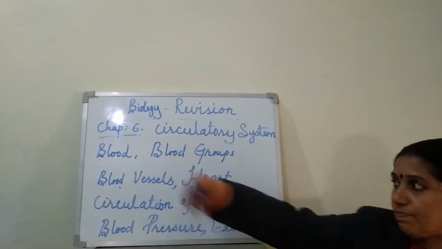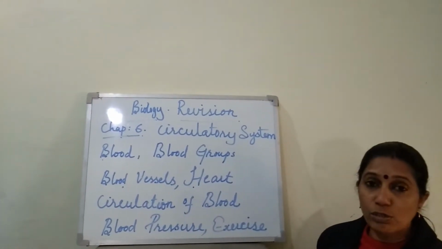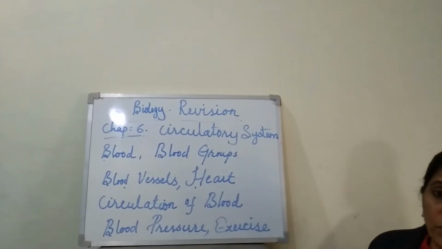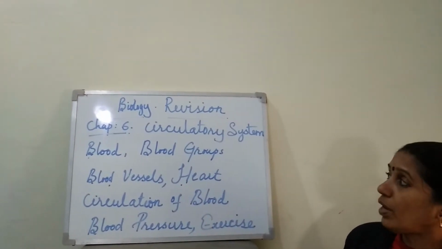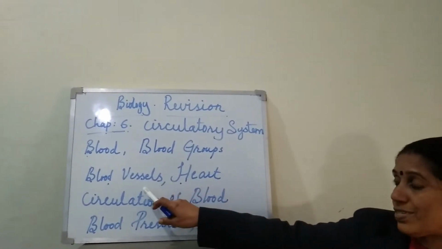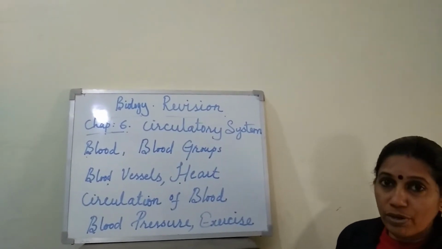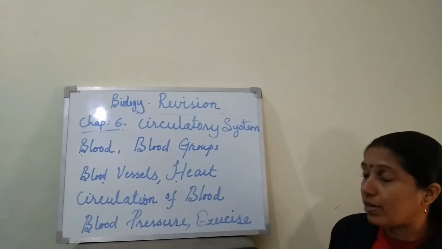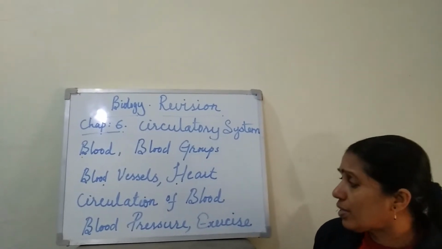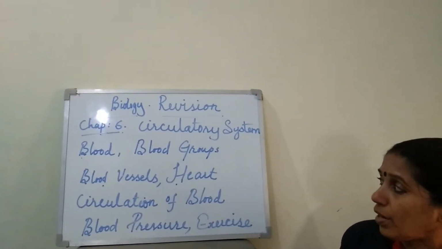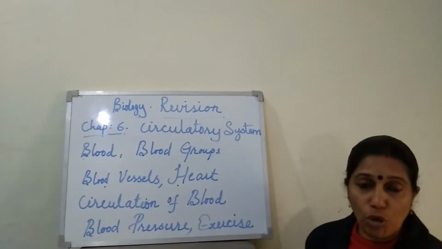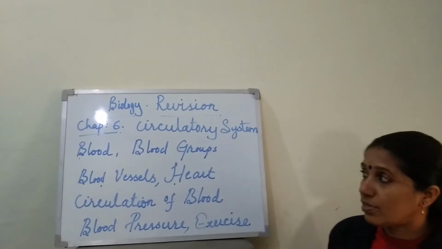First topic is blood. We know that blood contains two parts, plasma and blood cells. Then blood groups A, B, AB and O are the main blood groups of human beings. Then blood vessels, heart, that means structure of heart, circulation of blood inside the heart and blood pressure, and what are the exercises needed to maintain our heart healthy. So all these topics are included in this revision topic. Let's revise this.